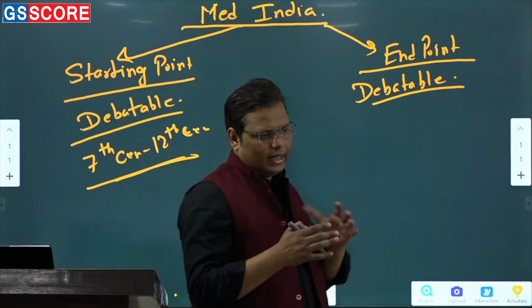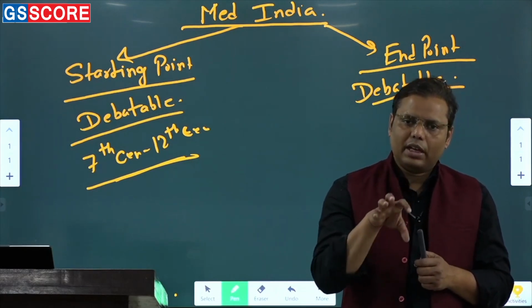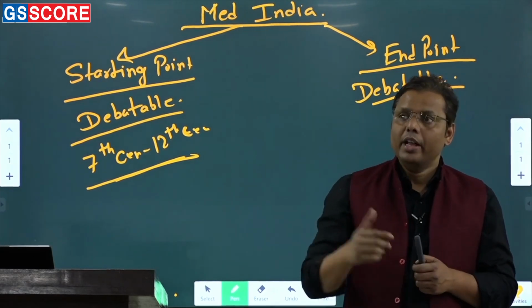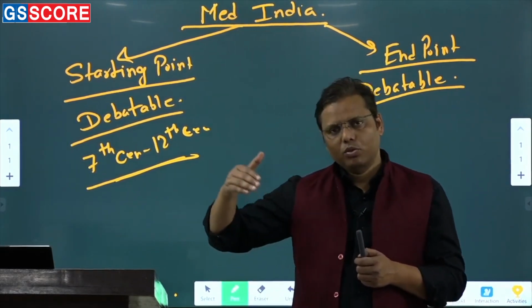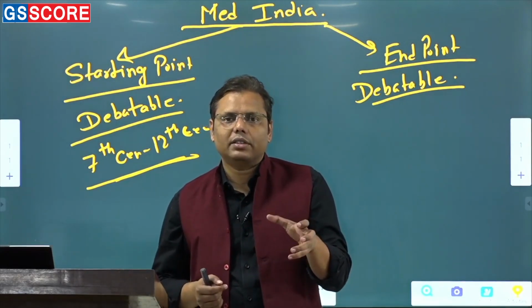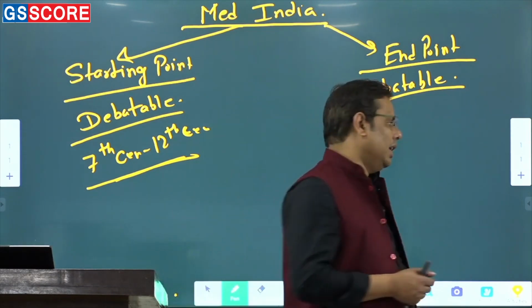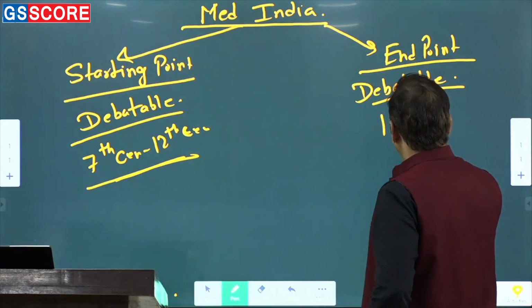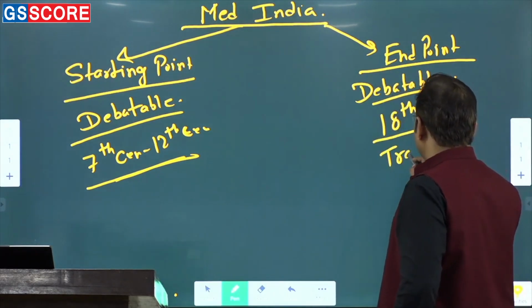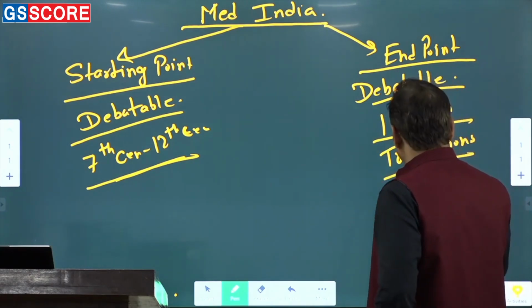When you say that there is a beginning of a new era or new period, it is based on certain features. If the society, polity, economy are having certain features, in that case, we say it is the beginning of a new period. So once it is ending, or you are moving towards a new period, let's say modernity, there should be certain features, right? Only after the transformations in those features can you say that you have entered a new period. So as per that, the 18th century is considered the period in which you can secure this transition from medieval to modern.